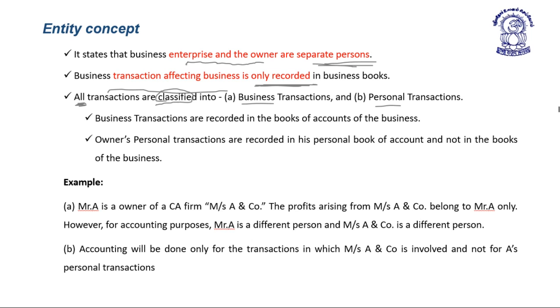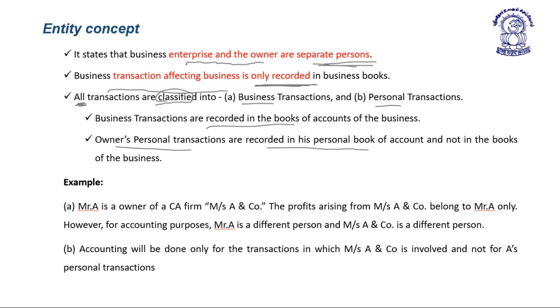The first part is business transactions, the second part is personal transactions. Business transactions are recorded in the books of account, whereas the owner's personal transactions are recorded in his personal books of account and not in the books of the business.